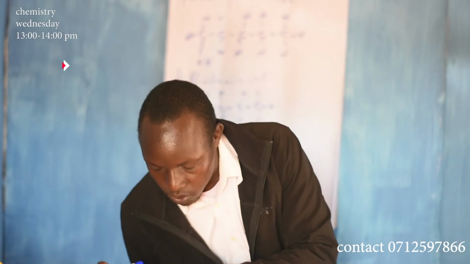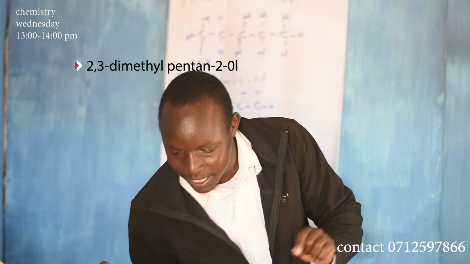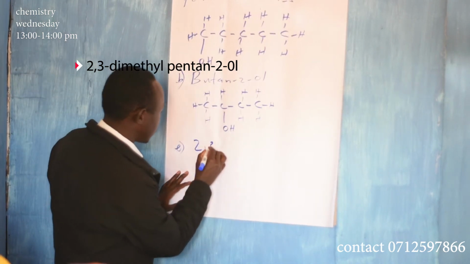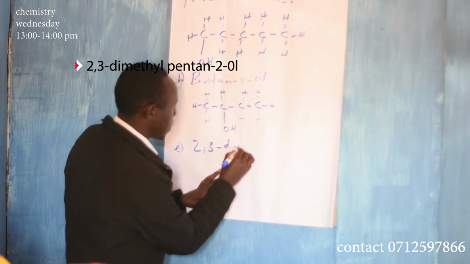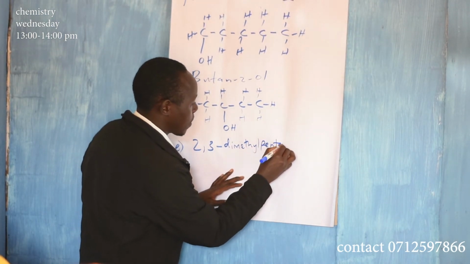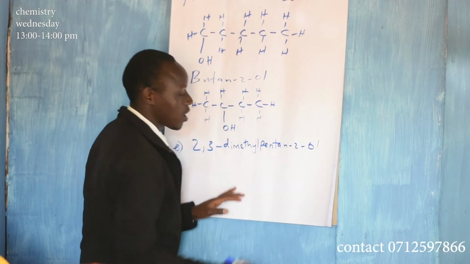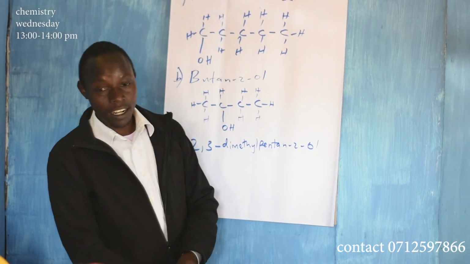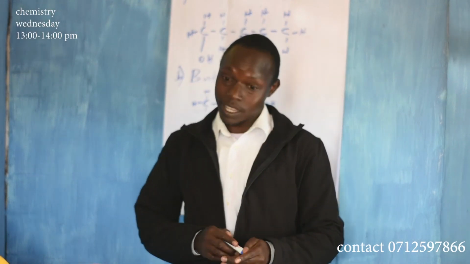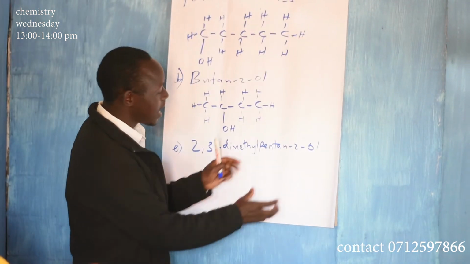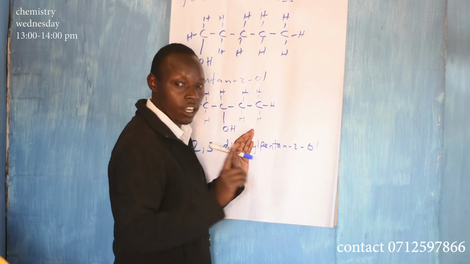Number E is 2,3-dimethylpentan-2-ol. Okay, such a long name. But I told you, don't worry with the name, just look at the parent. The parent here is pentan-2-ol.